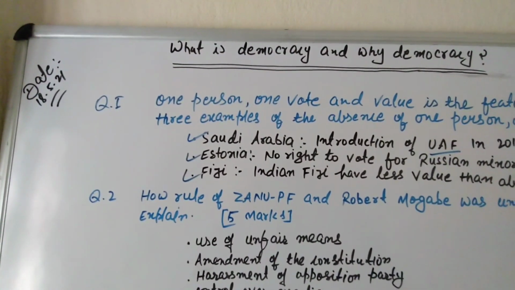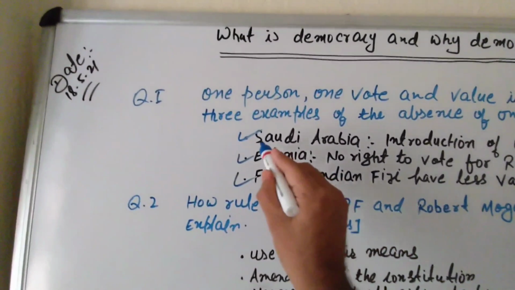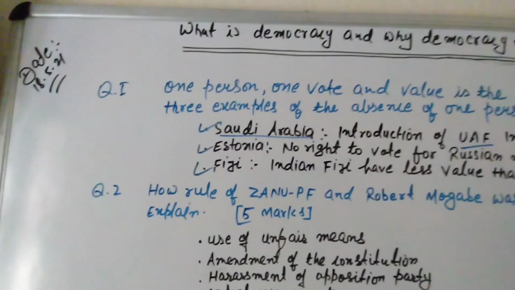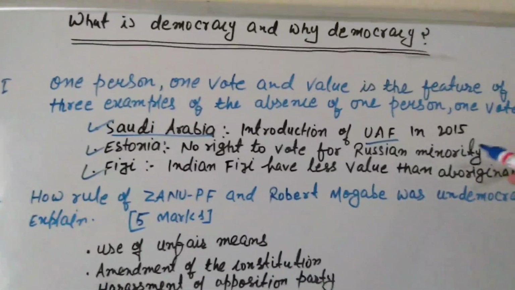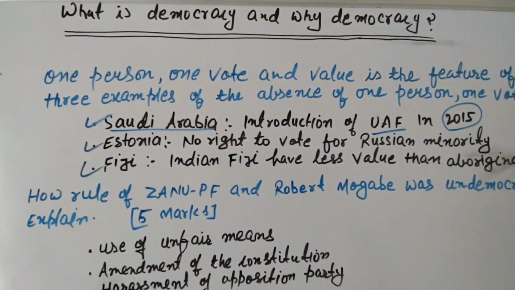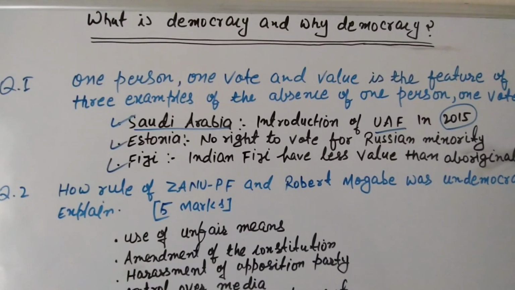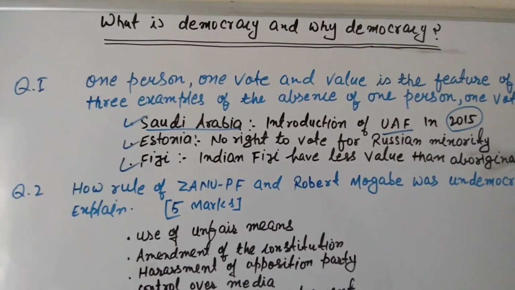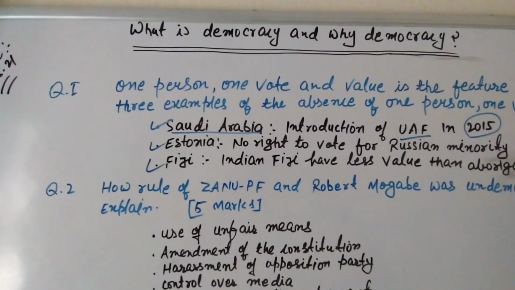How they are undemocratic, we are going to analyze this. Take example of Saudi Arabia. Saudi Arabia gave right to vote to women only in 2015. It means before 2015, right to vote was not given to women of Saudi Arabia. So it is against one person, one vote, and one value.